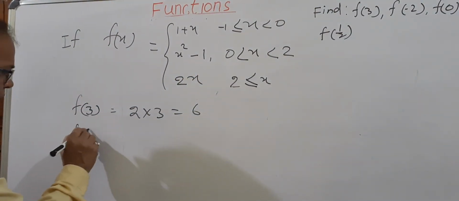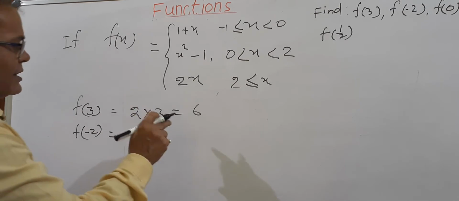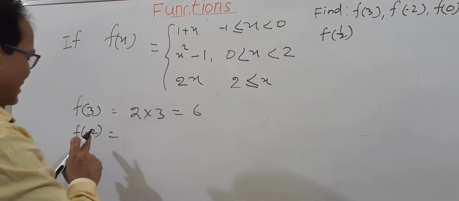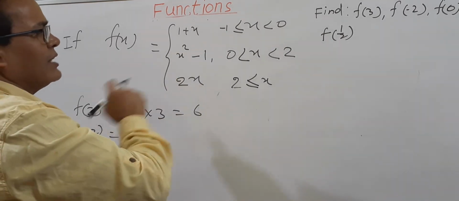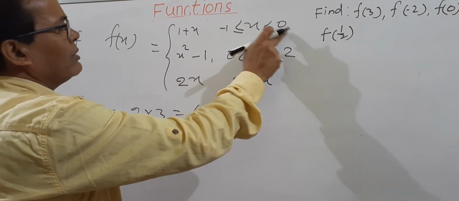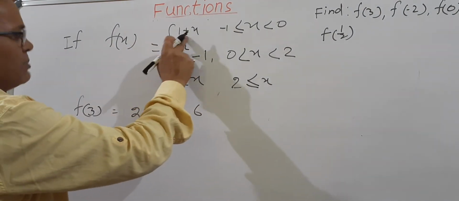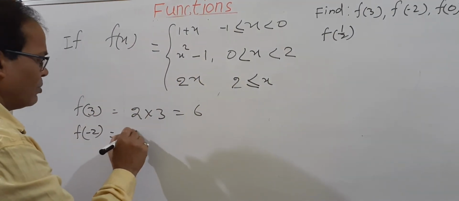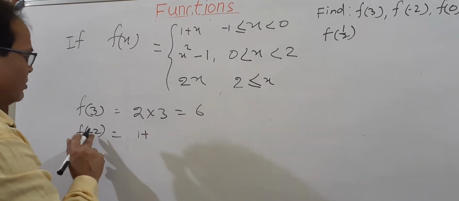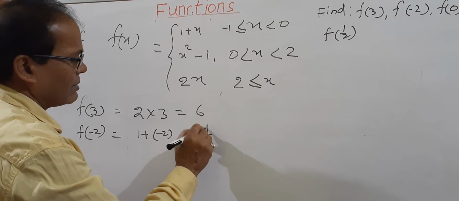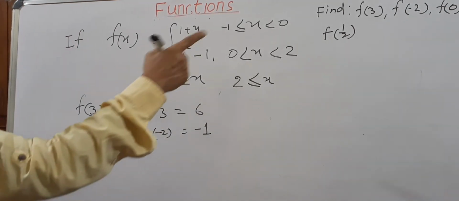Now f(-2). Negative 2 means the x value is less than 0. So we will choose the first function here: 1 plus x. So 1 plus the value of negative 2. What will we get? Negative 1. Finish.